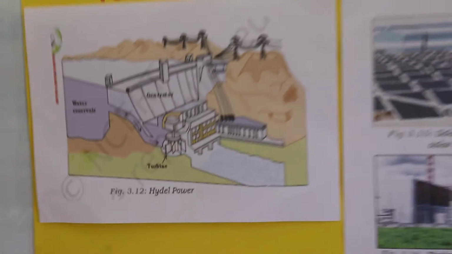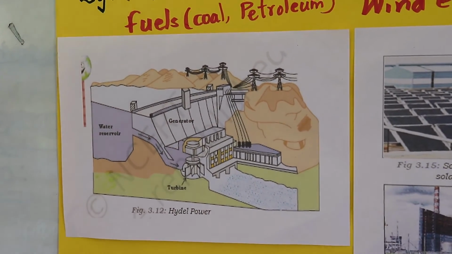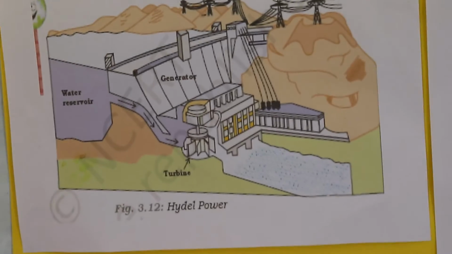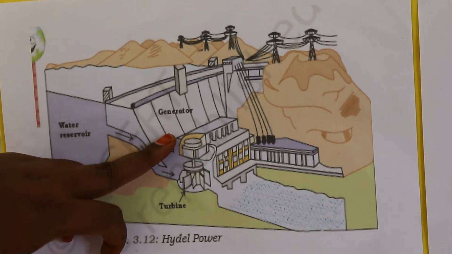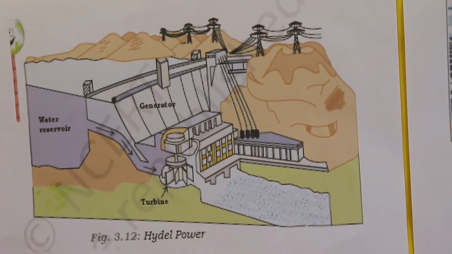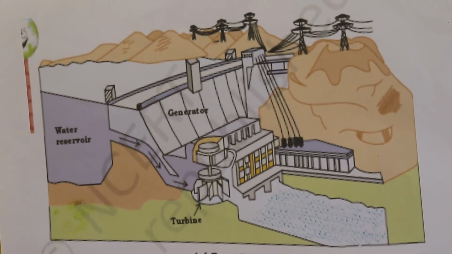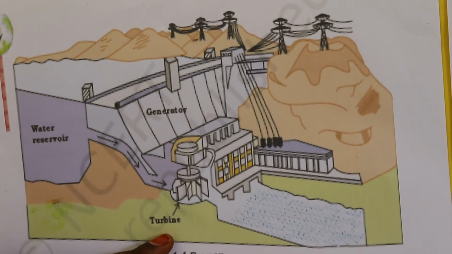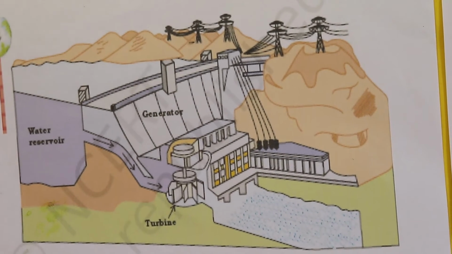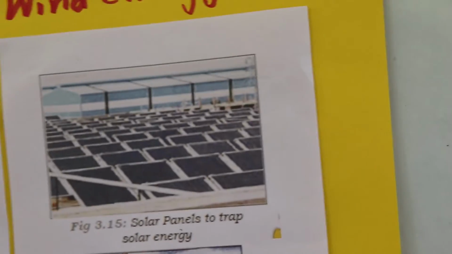Now let me explain tidal power. What is tidal power? Rainwater or river water stored in dams is made to fall from heights. The falling water flows through pipes inside the dam over the turbine blades, which turn the generator to produce electricity. This is known as hydroelectricity.